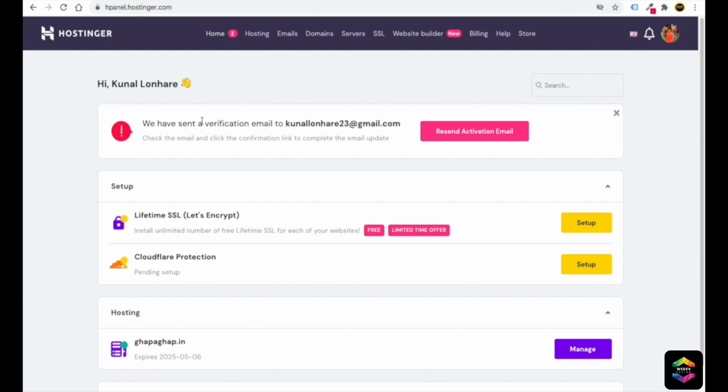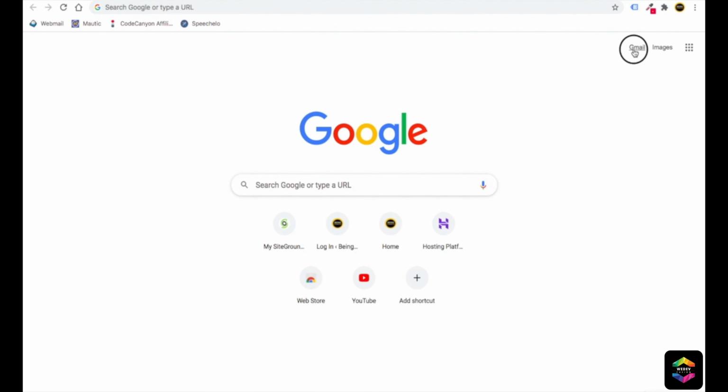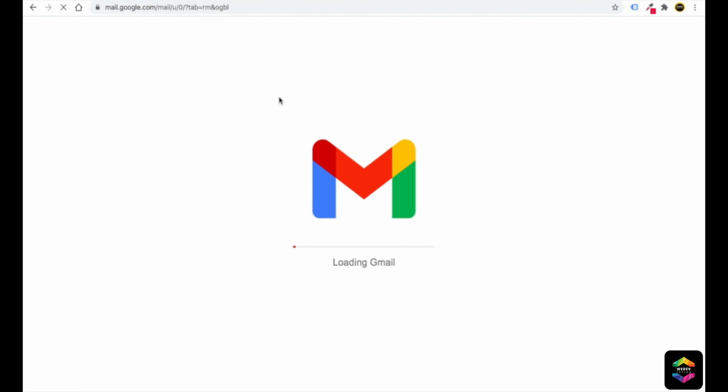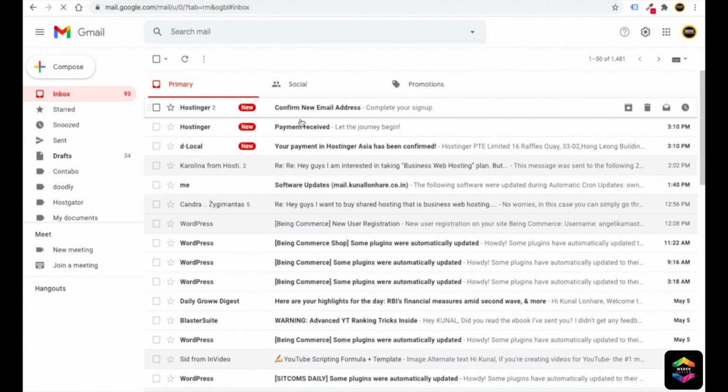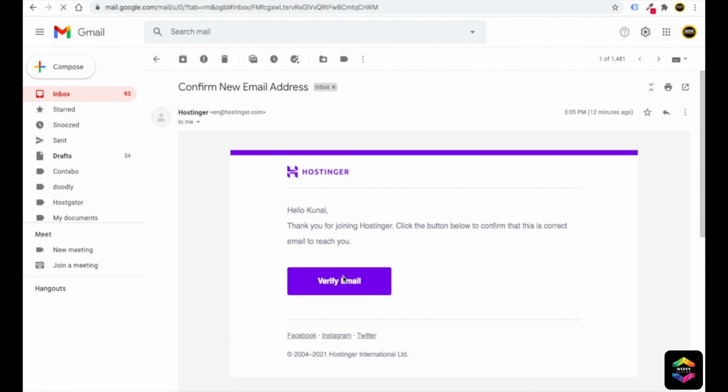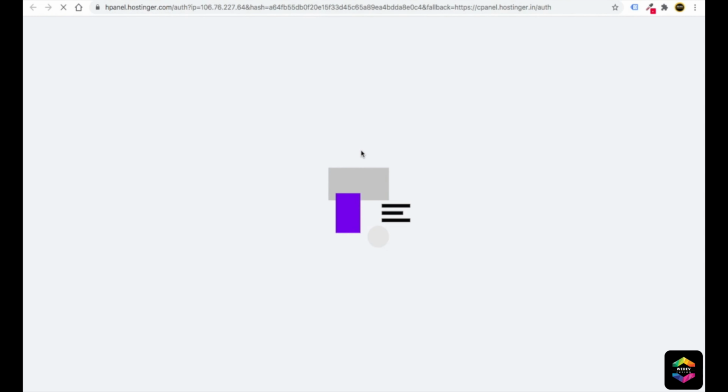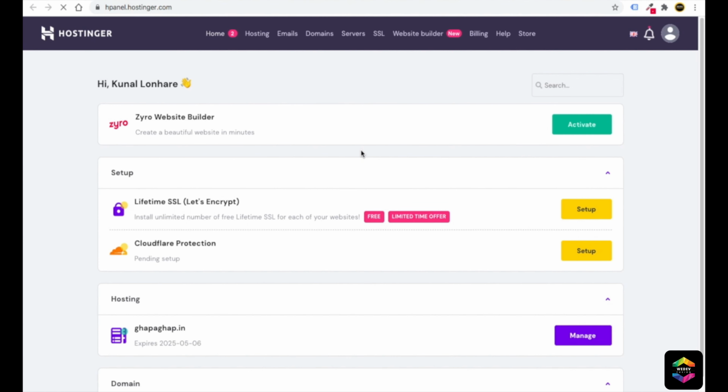Here we have sent a verification email. Okay, so we can just go and click on resend email. In our email address, we are going to get one message from Hostinger so that Hostinger can verify the email address. Just click on verify email, so that in case in future you face any issue, Hostinger can help you with the help of this email address. Okay, so for that purpose they are verifying your email address. So friends, you can see now your email address is also verified in Hostinger.